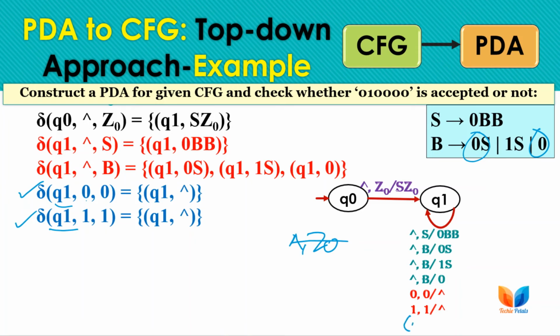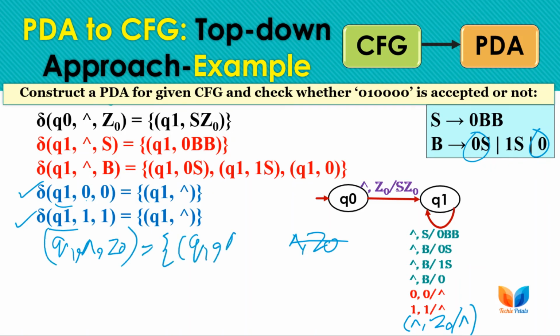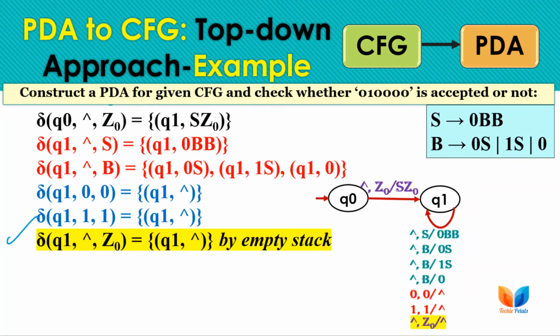So if the input is null and the stack top is Z0, replace it with null; this is the transition for acceptance by empty store. So we move from Q1 without reading any input. If the input is null and the stack top is Z0, and the acceptance is by empty store, we move to Q1 and replace it with null. Here we have the matching transition for acceptance by empty store, and this is the transition diagram.